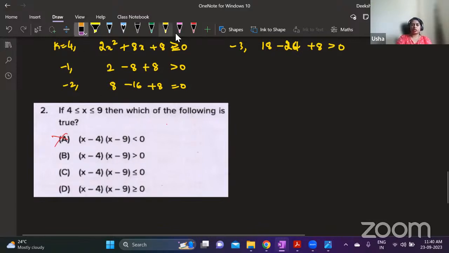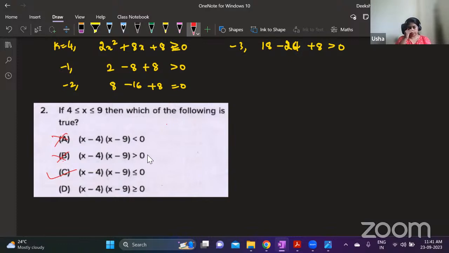So what is the answer? It will never be greater than 0. And we have just checked that it is less than 0 for all the values except 4 and 9. For 4 and 9, it will be 0. For all other values of x between 4 and 9, it is going to be less than 0. So the answer is option C. Manoj, the correct answer is option C.